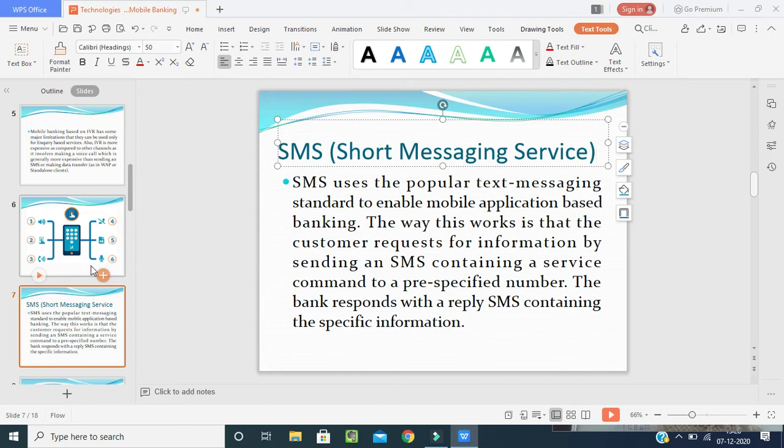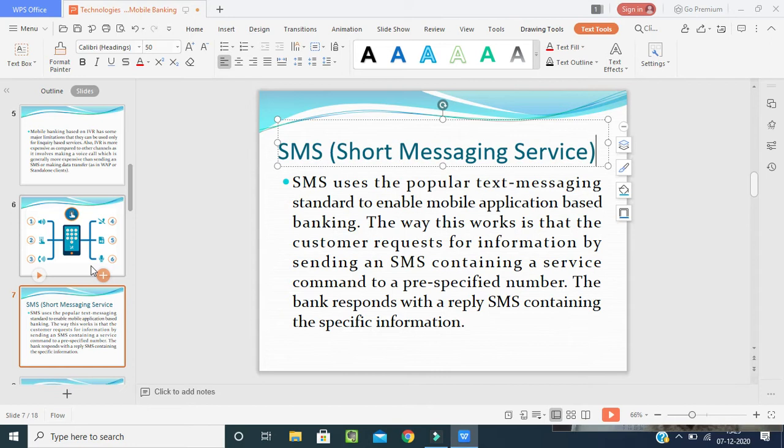For that, we can send a small command message in a text message as a request to the bank. For example, I want to connect, so I have to send SMS space SBI space something, the amount, which will be there by internet banking. So my mobile number will be verified in the application of net banking or mobile banking.